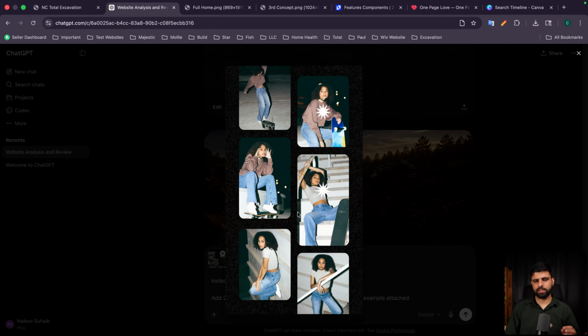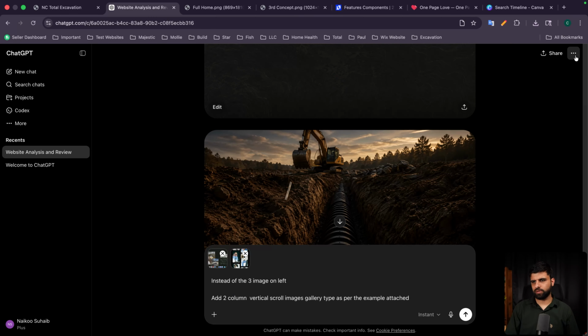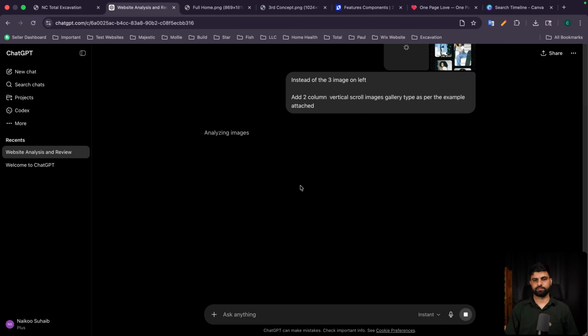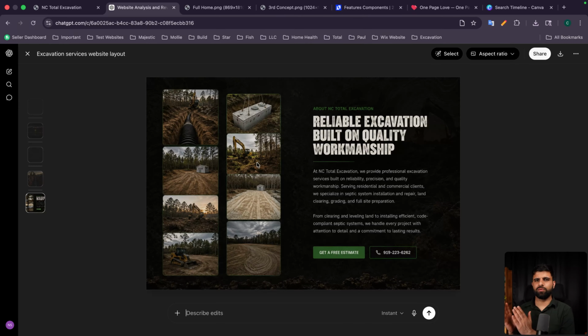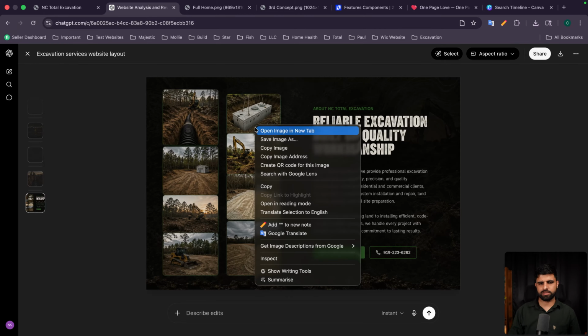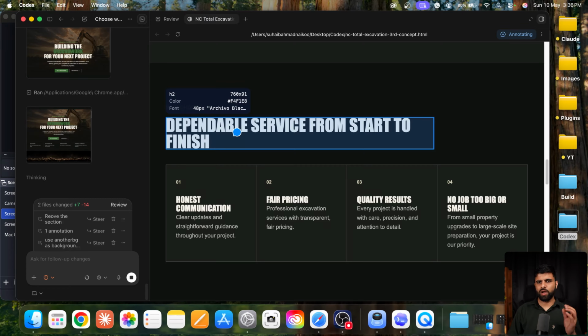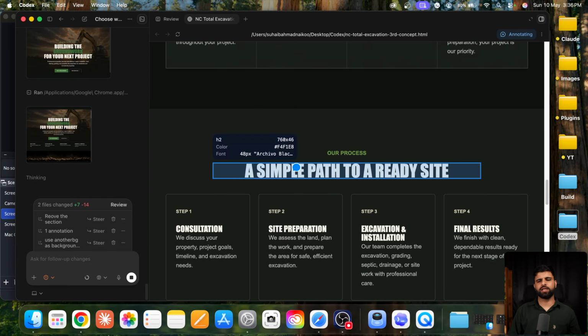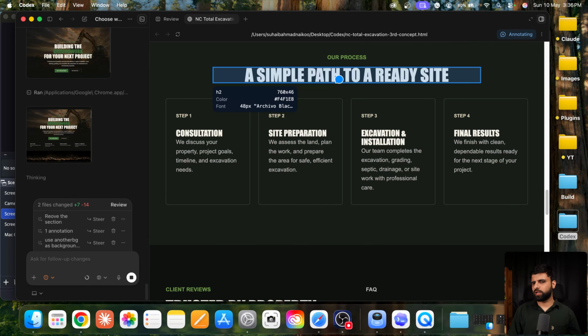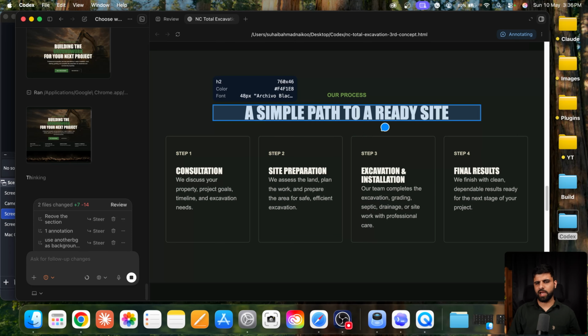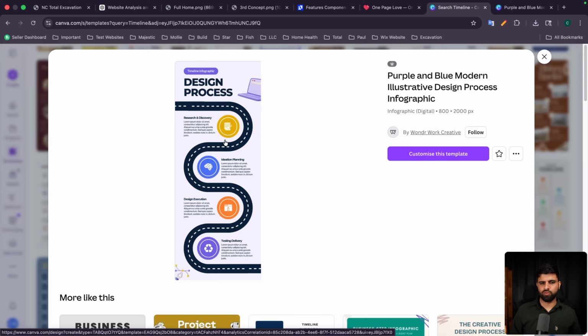I gave the prompt and the example that I took from Canva. So the concept is ready, and we will also change this section in Codex. For this section, I can leave it as it is, but for this simple part, the ready side, because these two sections match, I will try to bring in a concept from Canva that is a timeline. This is the timeline design we will use, and I will remove the heading and all so that it is clear for Codex and it can just put up the 4 points.